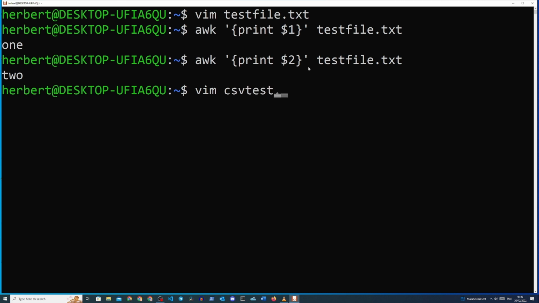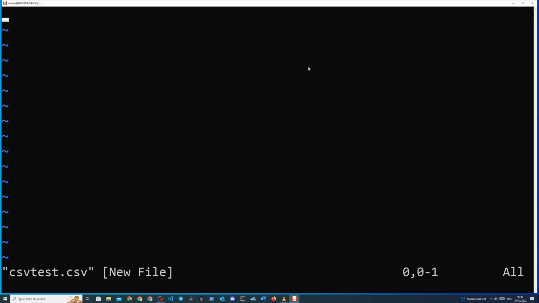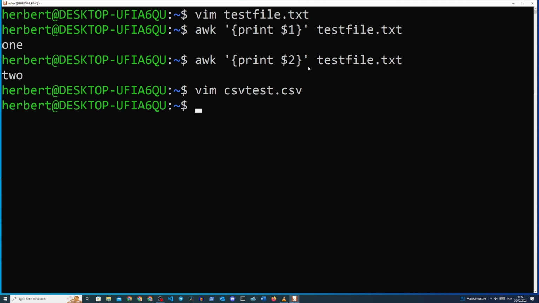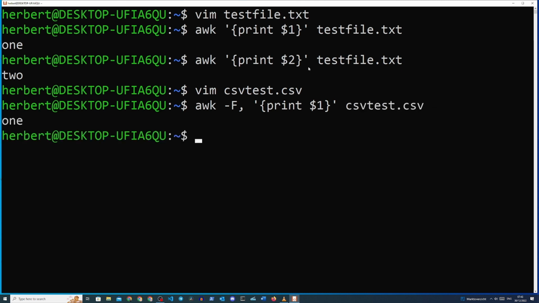Let's create a CSV file and add 3 values in it again, separated by a comma this time. Now we can use AWK again to split the values in the CSV file by adding the -F flag and specifying the split character afterwards, like this. AWK -F, comma, space, open the single quotes, open the curly braces, print $1, close the curly braces, single quote, test csv.csv. And now we will see that the output is also the same as in our previous examples, but we will see that AWK actually used the comma as a separator character.